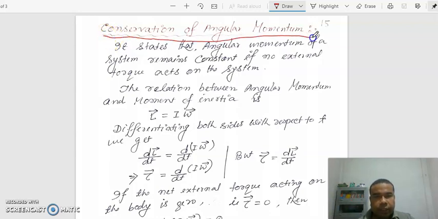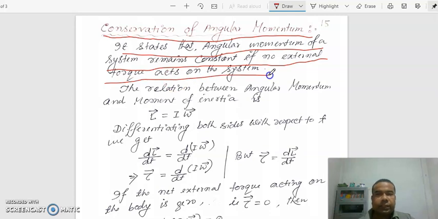Conservation of angular momentum. What is the statement of conservation of angular momentum? It states that angular momentum of a system remains constant if no external torque acts on the system. This is the statement of conservation of angular momentum. So if no external torque acts on the system, then angular momentum of the system will remain constant.